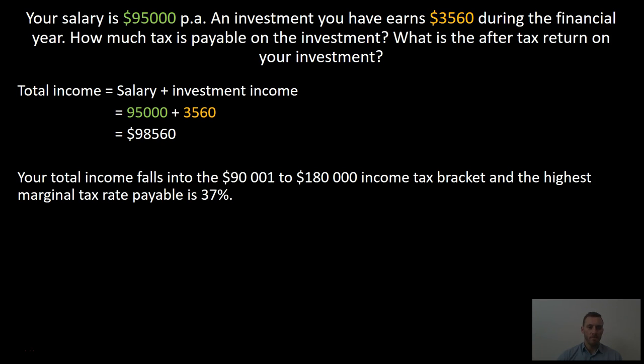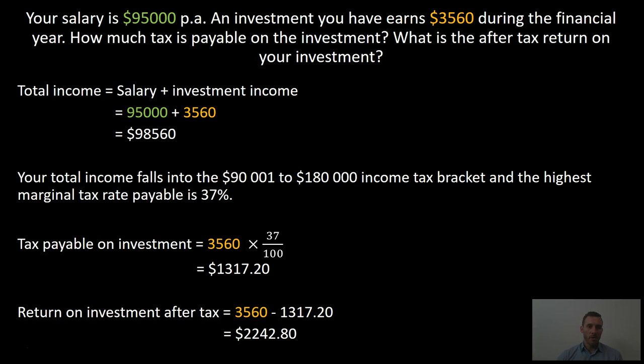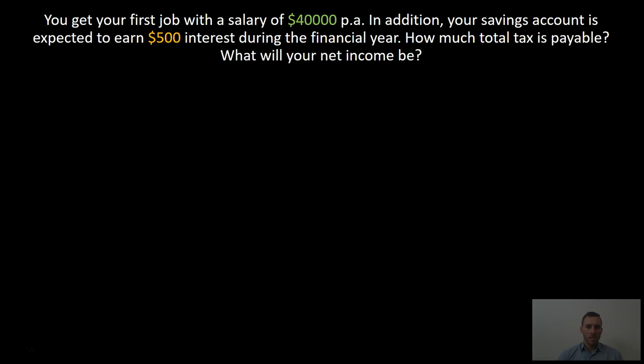The tax payable on investment is 37%, so we calculate $3,560, which is the amount we earn on the investment, times 37 on 100, which is converting the percentage into a decimal. And we get tax payable on the investment is $1,317.20. The return on the investment after tax is $3,560 less the tax we've just calculated. So take away $1,317.20 and we get a return on the investment after tax is $2,242.80. Let's look at another example.